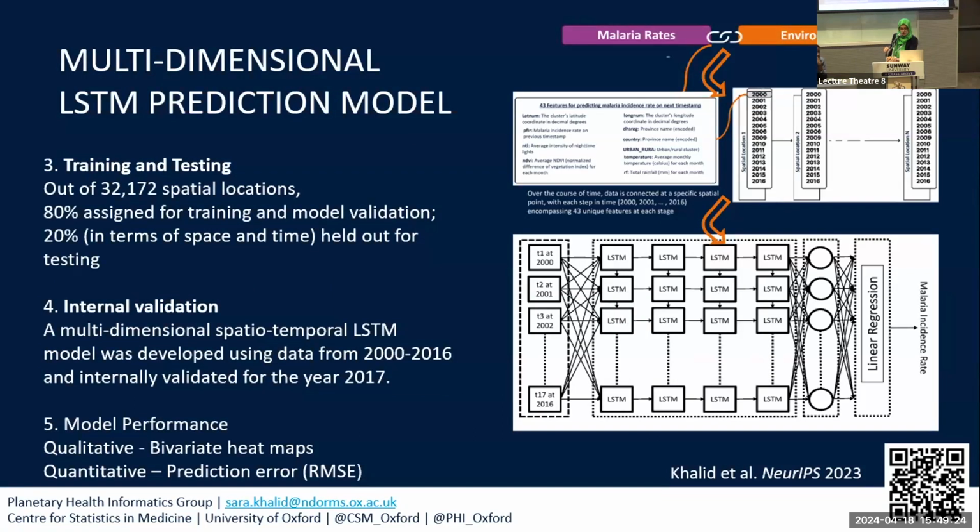A multi-dimension LSTM model was then developed using an 80-20 train-test split ratio. Country-specific models were produced for Bangladesh, India, and Pakistan. Separately, univariate heat maps of each environmental indicator were also plotted against malaria rates. Qualitative and quantitative model performance was assessed using regression error rates.